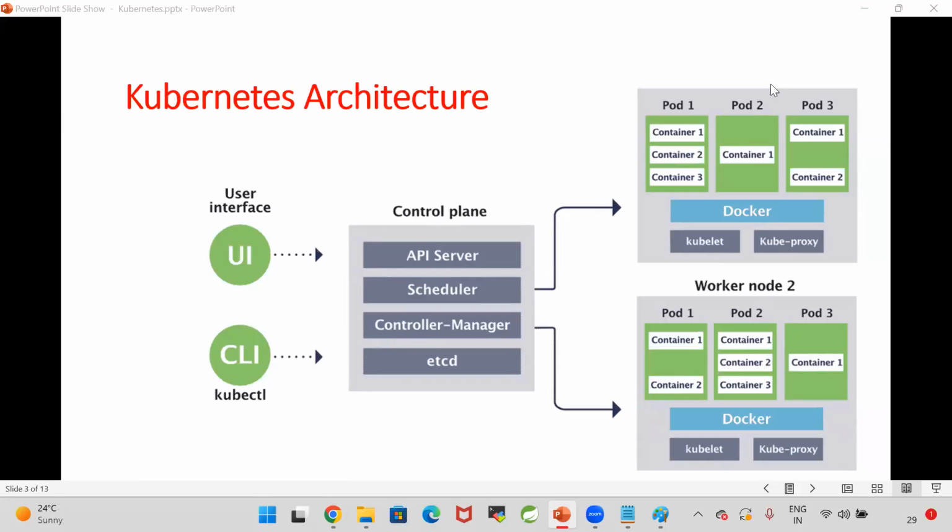Now tell me, is Kubernetes easy or is Kubernetes difficult? Kubernetes is difficult. I'm upfront, I'm telling you, Kubernetes is difficult. See, the architecture itself is very confusing, and now we need to work with this architecture.